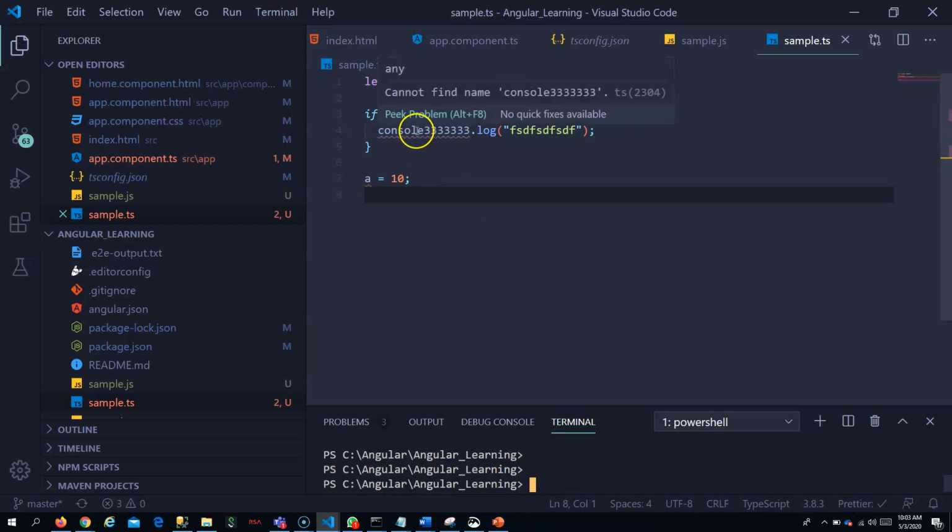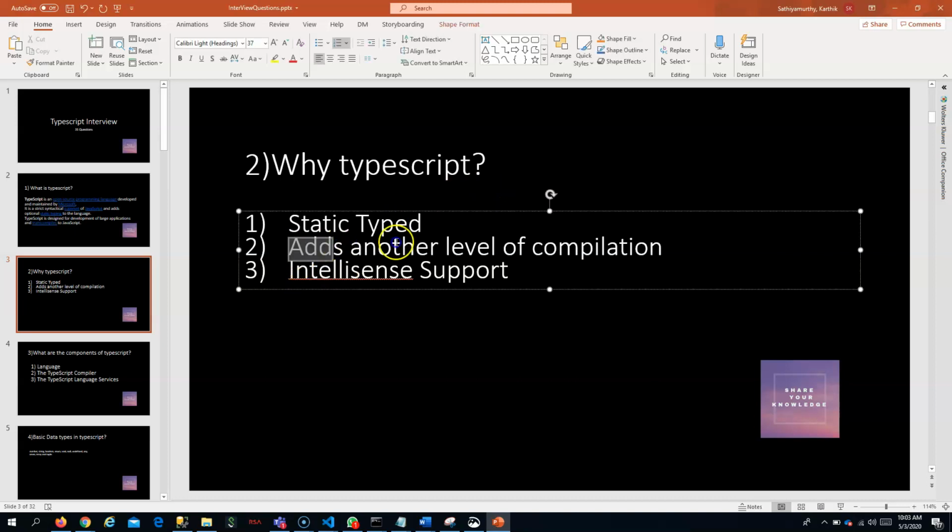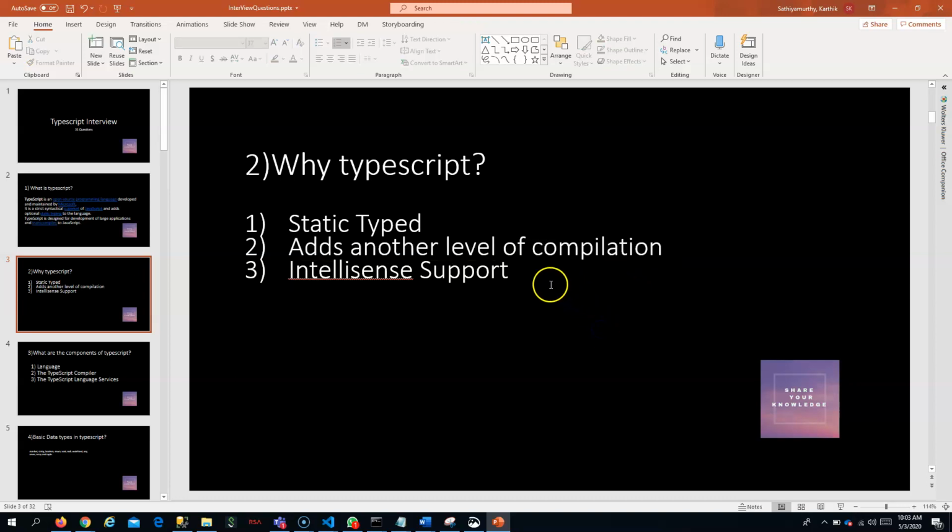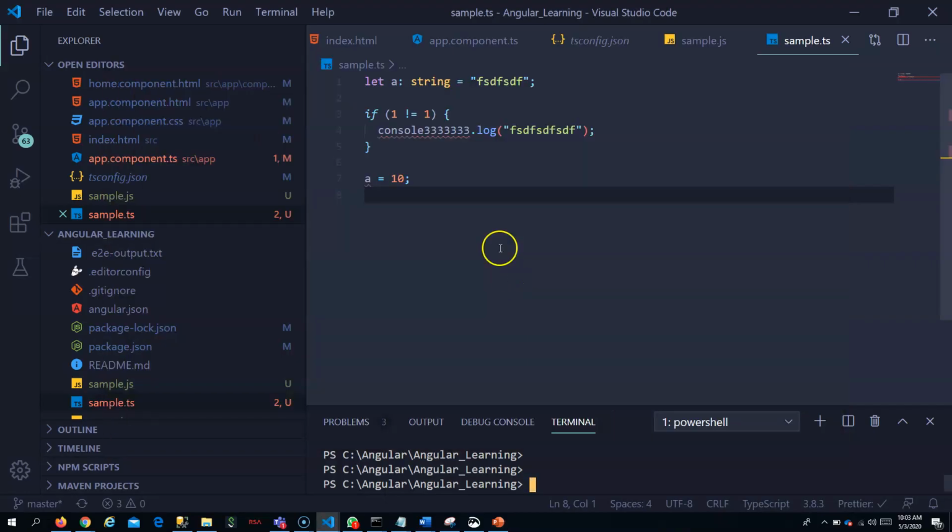Now itself it is able to say that there is an error here, there is nothing called console tilting. So this is possible because TypeScript adds another layer of compilation or translation. And another thing TypeScript adds is intelligent support.